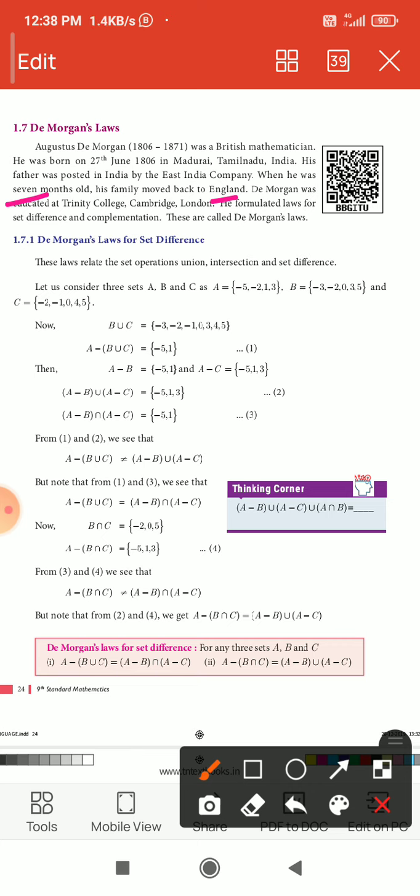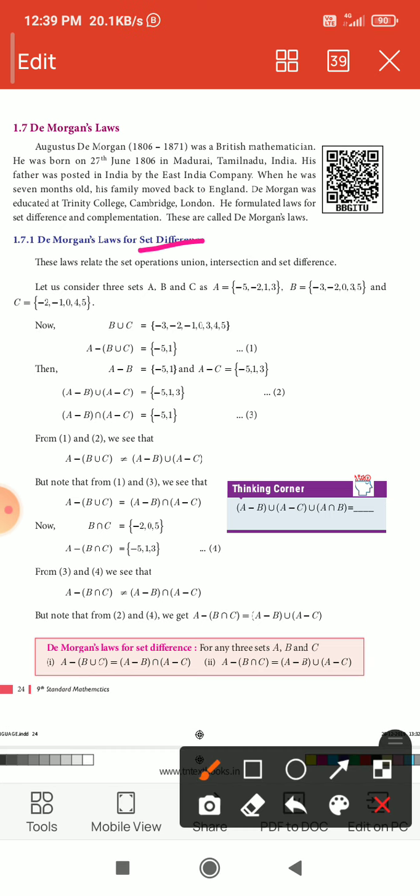De Morgan was educated at Trinity College. It is in London, Cambridge. He formulated laws for set difference and set complementation. These laws are called De Morgan's laws.